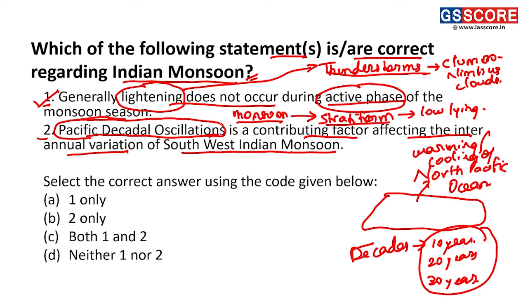Therefore it is quite different from El Nino and La Nina, that is the ENSO cycle. This ENSO cycle takes place in 1, 2 or 3 years. But the Pacific decadal oscillation takes place within decades.